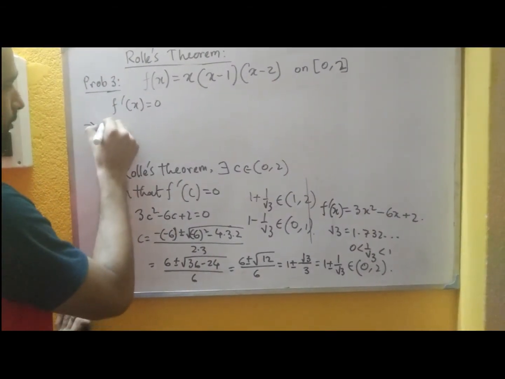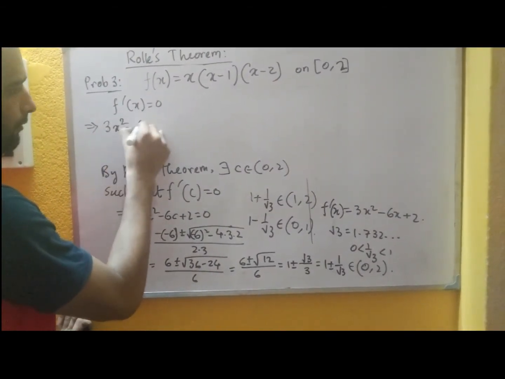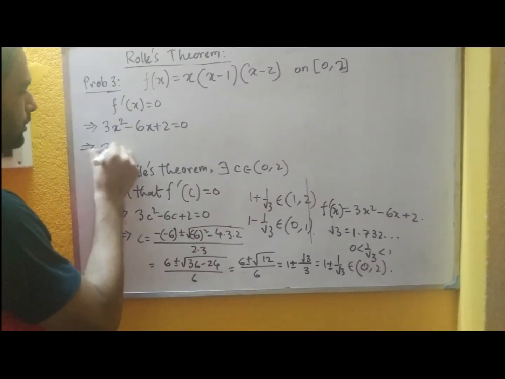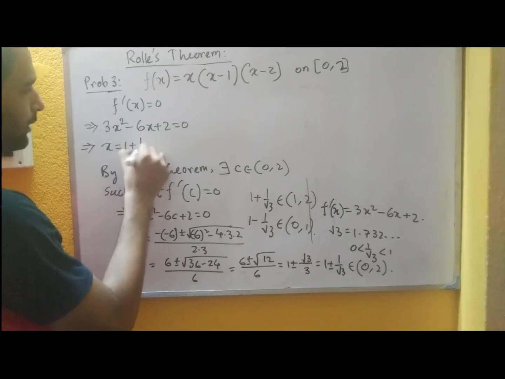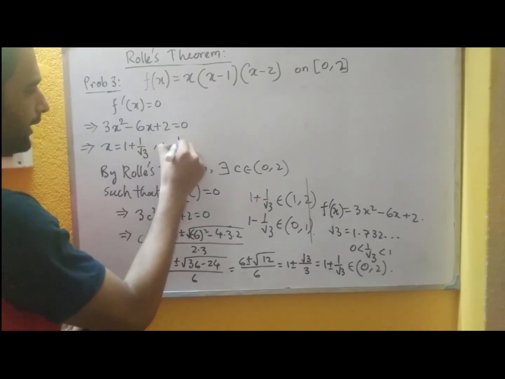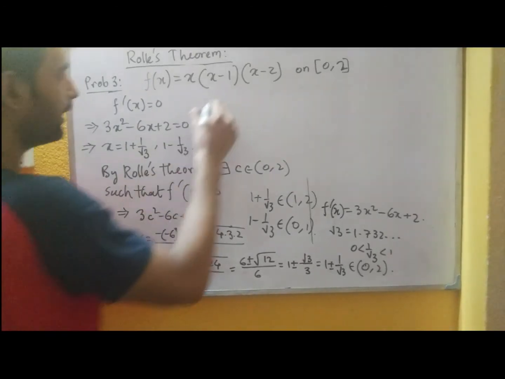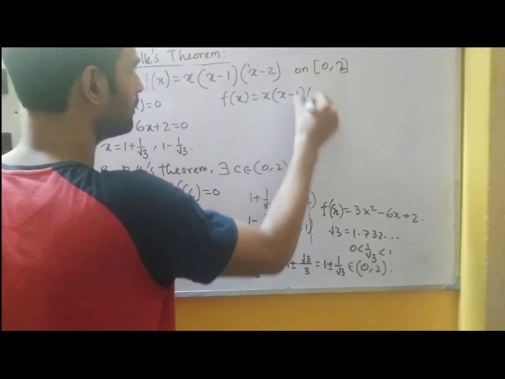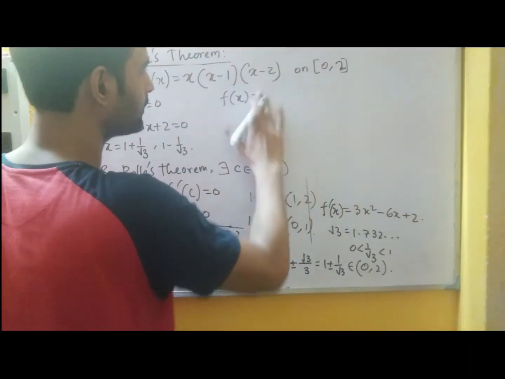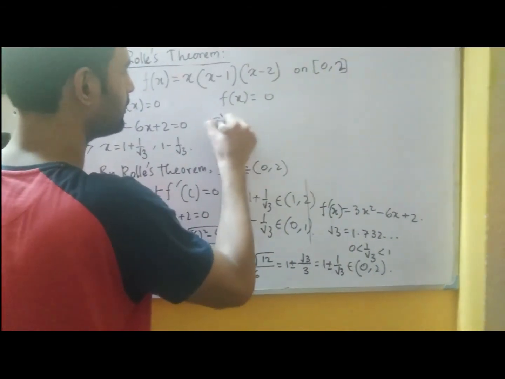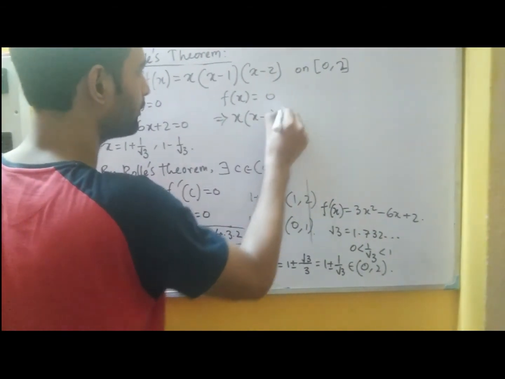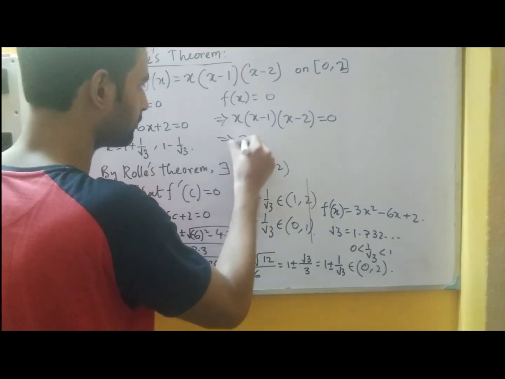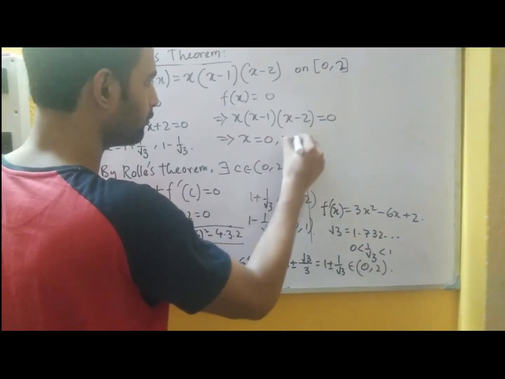So for f dash x equals to 0, we get the equation 3x squared minus 6x plus 2 equals to 0, which has the roots 1 plus 1 by root 3 and 1 minus 1 by root 3. And fx equals to 0 is the equation x into x minus 1 into x minus 2 equals to 0, which has the roots x equals to 0, 1, 2.